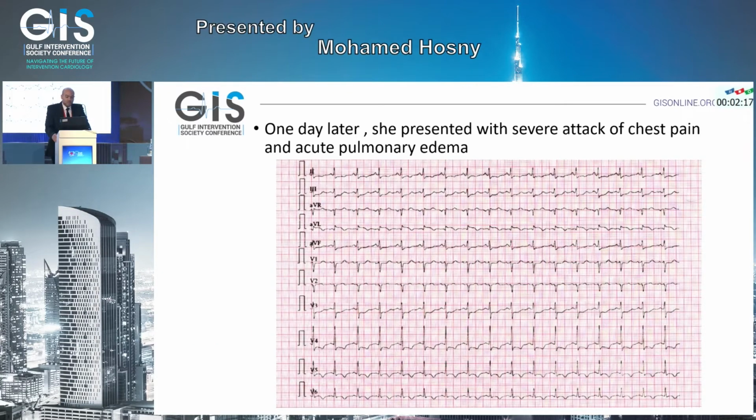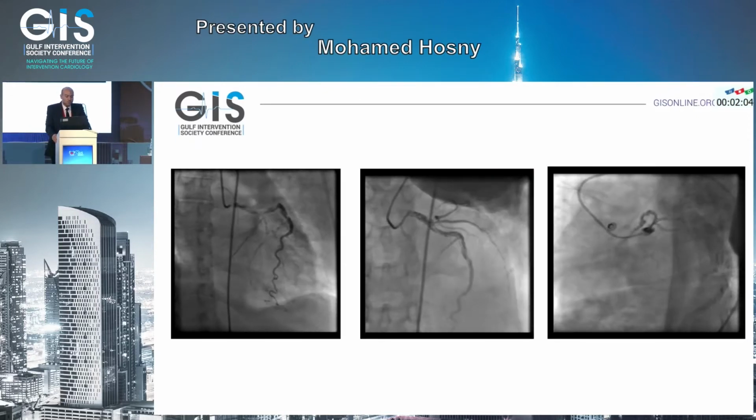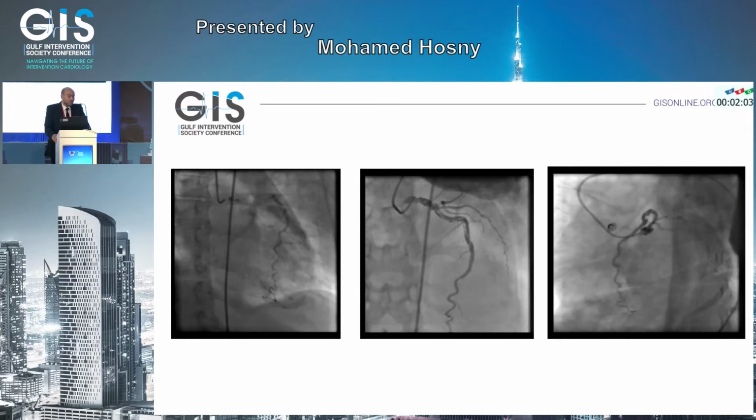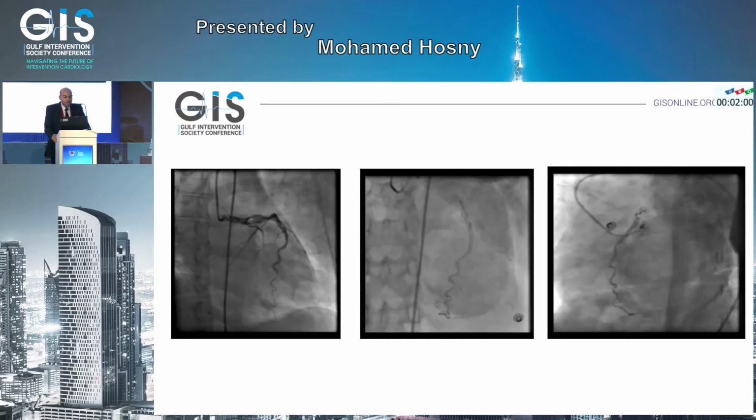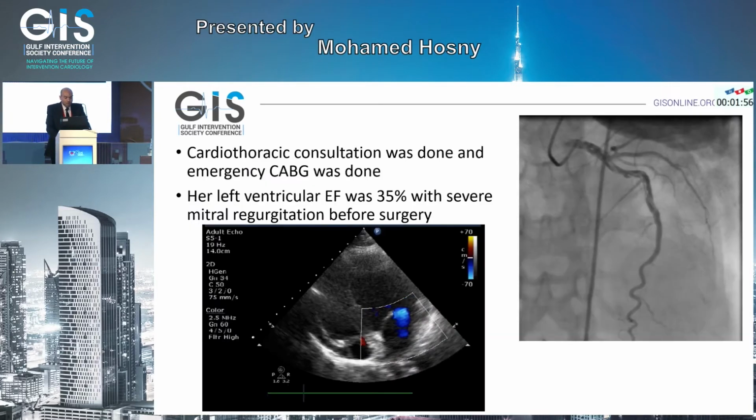One day later, she presented with a severe attack of chest pain and acute pulmonary edema. We can appreciate the diffuse ST segment depression in the precordial leads and elevation in aVL. We went for coronary angiography, and unfortunately the findings showed a spiral dissection starting from the left main, extending into the LAD and LCX. Her echo showed an ejection fraction of 35% with severe mitral regurgitation.